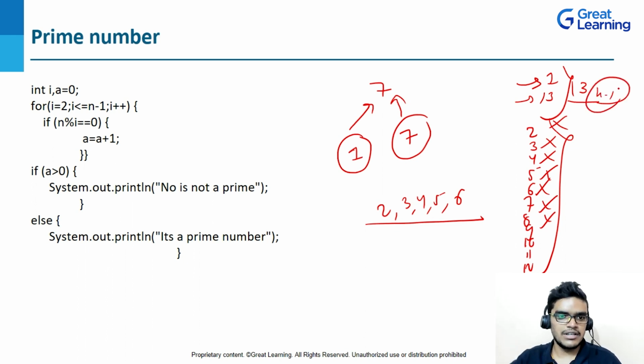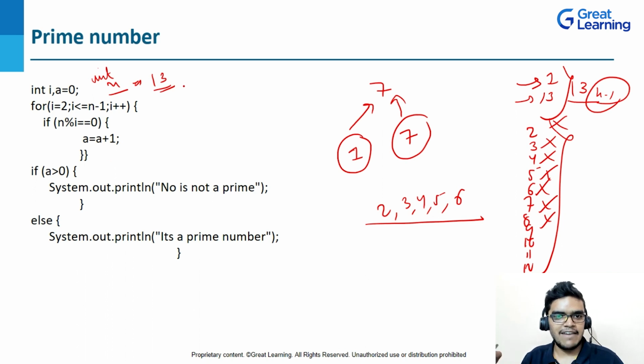Now let's see the logic. Here I have created an integer I, and I have created another variable a equal to 0. I will tell you the logic of why I have created a equal to 0. And here I will also write integer n, and I can give the value from the user itself, or you can write any value. Okay, let's suppose we're writing 13.